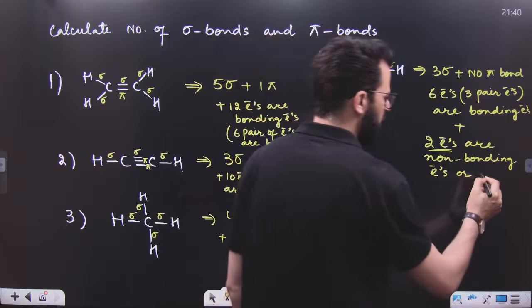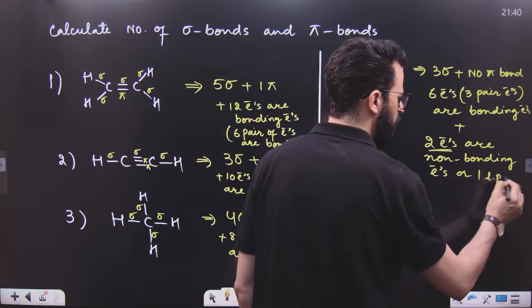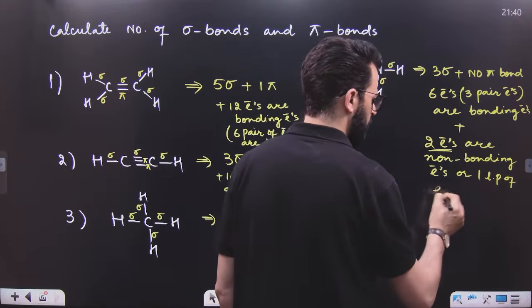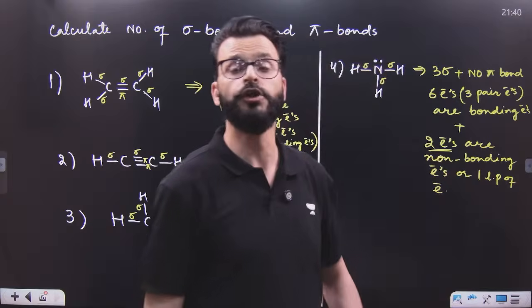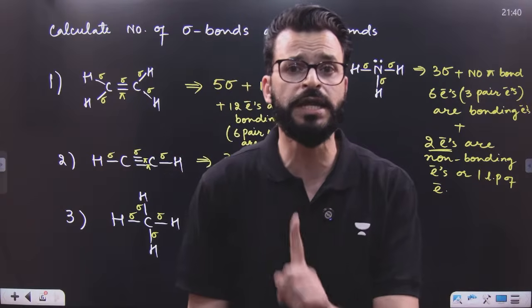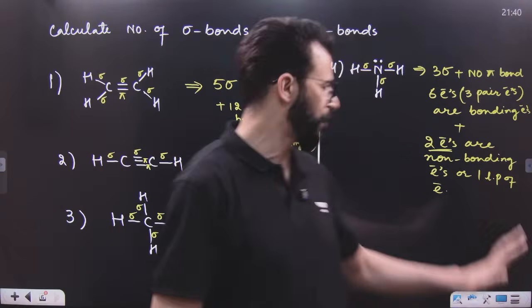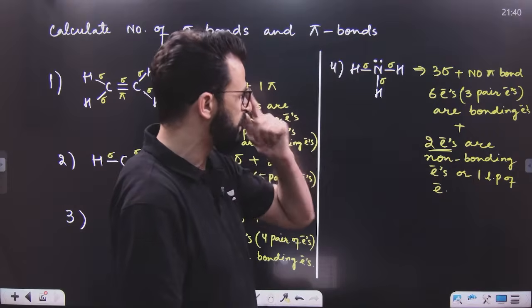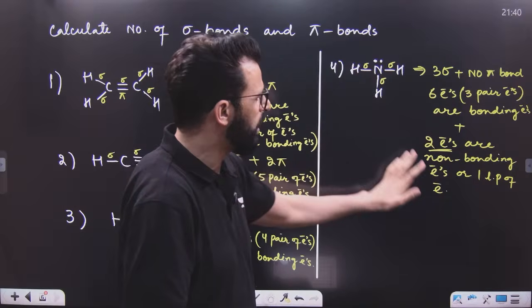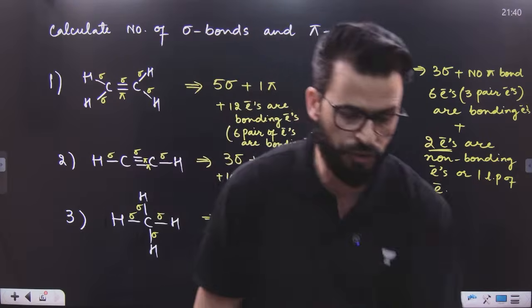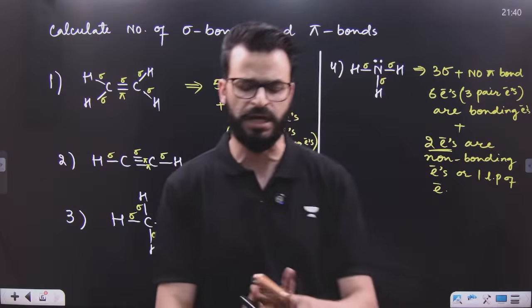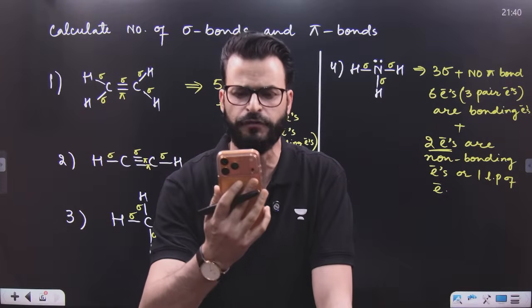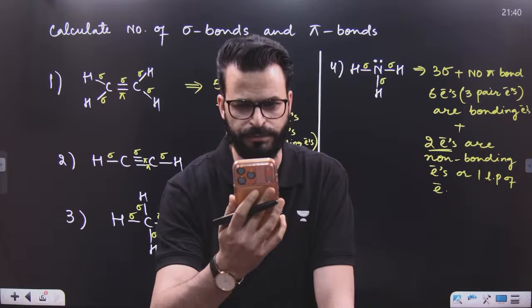So here is 1 lone pair of electrons. What is meant by lone pair? Non-bonding electron pair means lone pair.